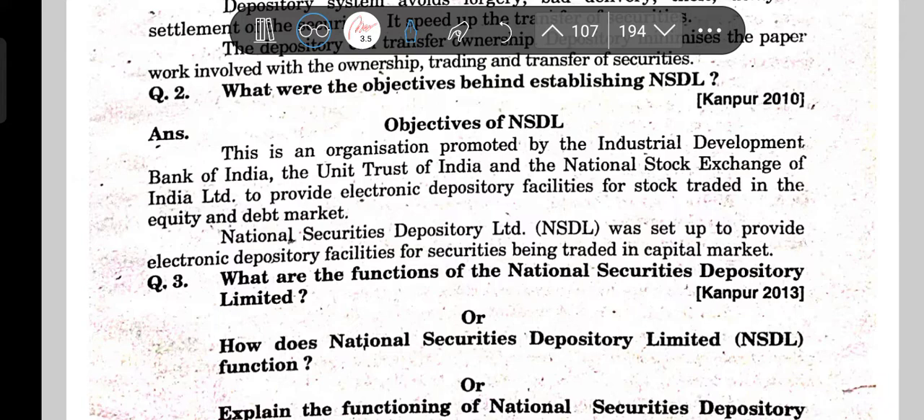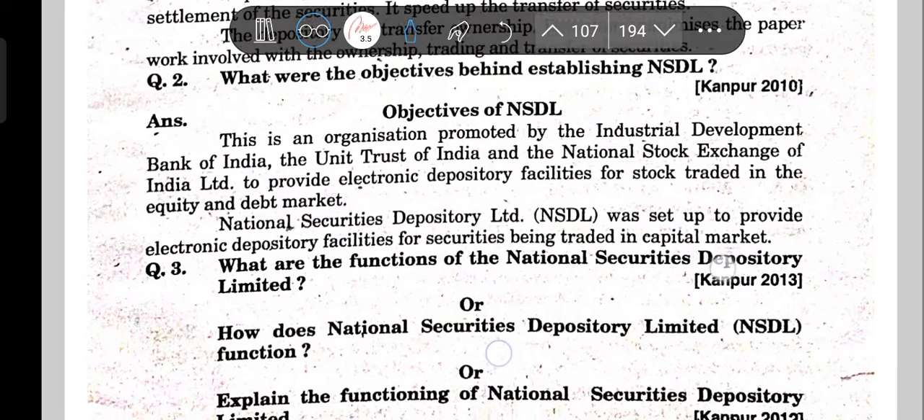See, this is an organization promoted by IDBI, UTI and NSE. So to provide what? Electronic depository facility for stock trading in the equity and debt market. So all these transactions should be converted into electronic transactions. That is why it came. NSDL was set up to provide electronic depository facility for securities being traded in the capital market.